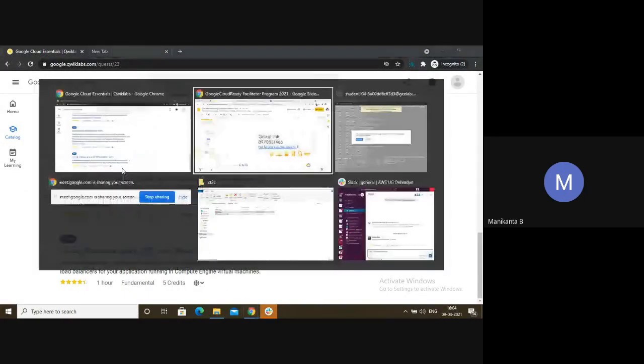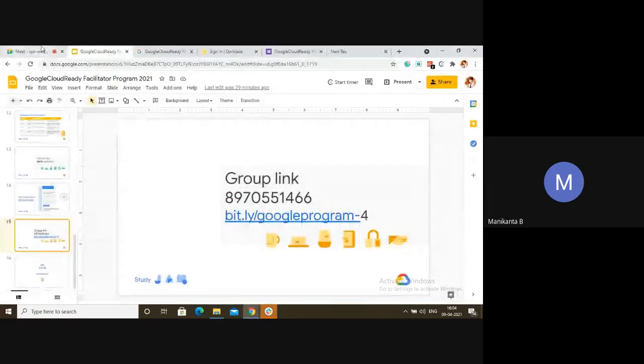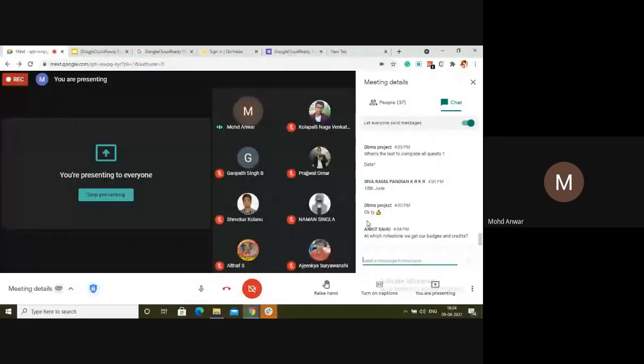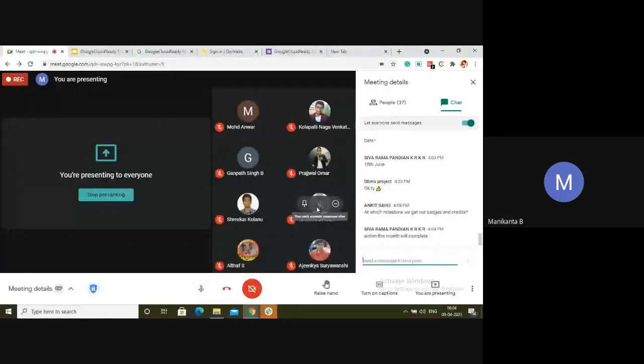Okay, any other doubts? Actually, it is showing that we have credits for 4 months, and you are saying that we have to complete it before June 10th. Yes. Look, the credits are given by Quick Labs. The program is conducted by Google. Google and Quick Labs have partnered to conduct this program, right? So you might get credits even for 3 more months. It's not mandatory, but for this program, June 10 is the deadline to finish all the tests.